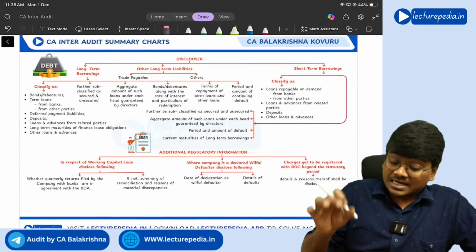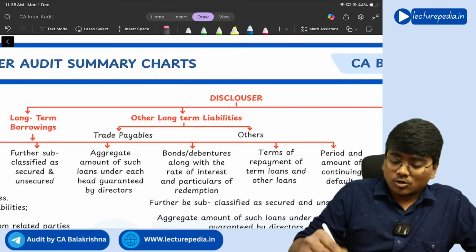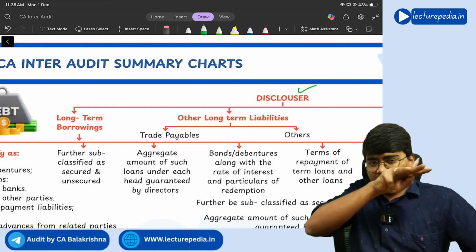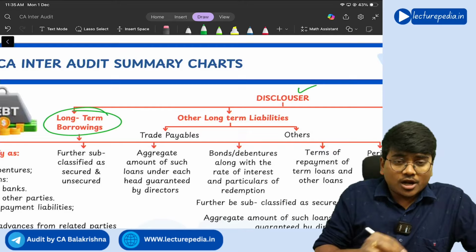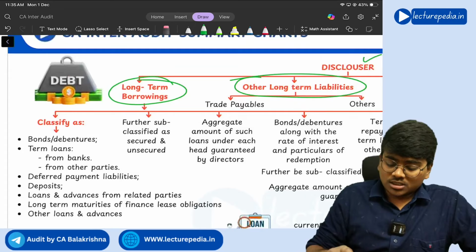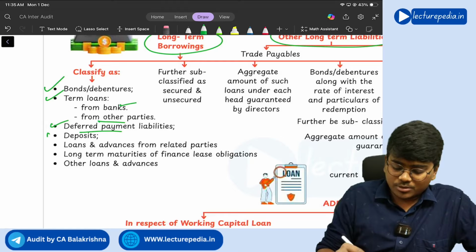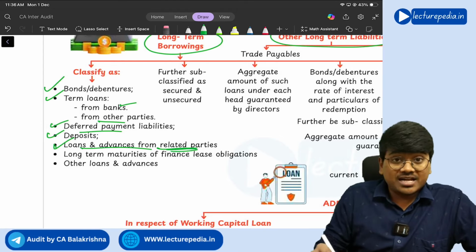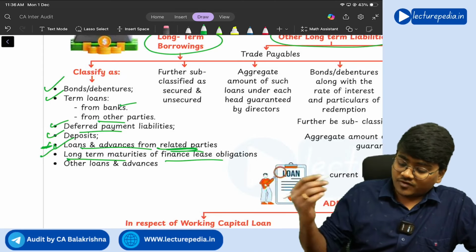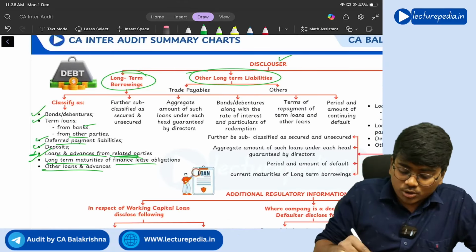Next, disclosures with respect to these borrowings. Disclosures broadly will be given in three items. First, long term borrowings, other long term borrowings, short term borrowings. The long term borrowings will be classified as bonds, term loans from banks and others, deferred payment liabilities, deposits, loans and advances from related parties. This point will be there even in short term also. Then long term maturities of finance lease liabilities and other loans and advances. Okay, so this is how you will classify.